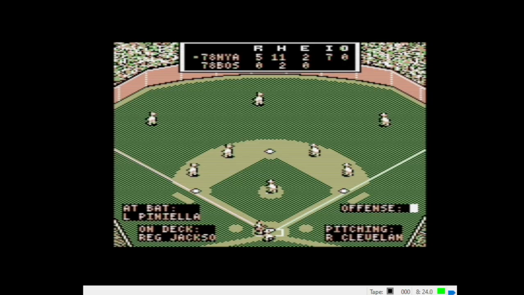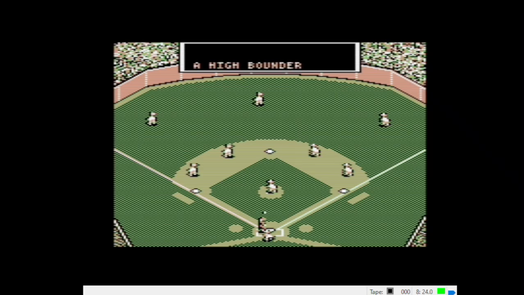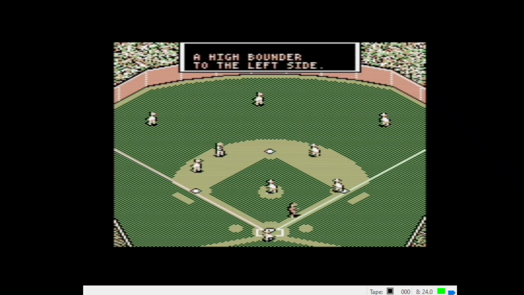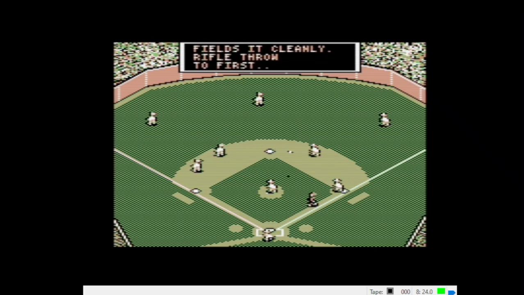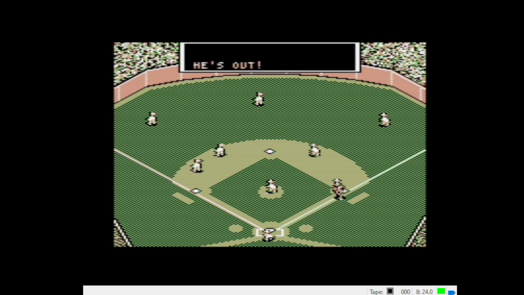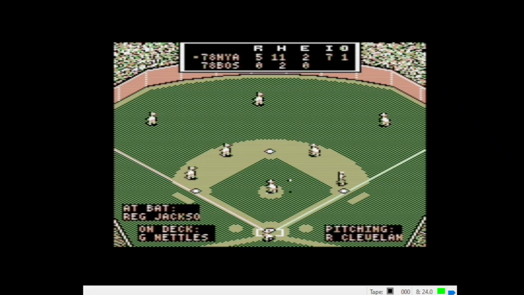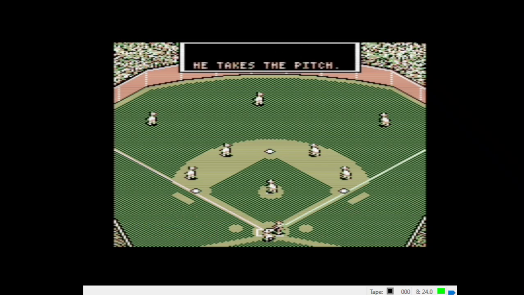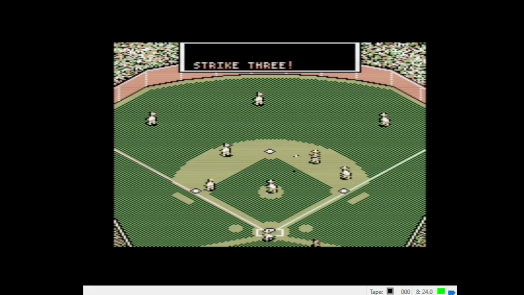Strands the bases loaded. Lou Piniella, the batter, facing Reggie Cleveland. High bouncer on the left side, fielded by Burleson. Rifle throw to first. He got him. Okay, Reginald Martinez Jackson. And that's called strike 3. I'm going to throw it around the horn here. Sort of.